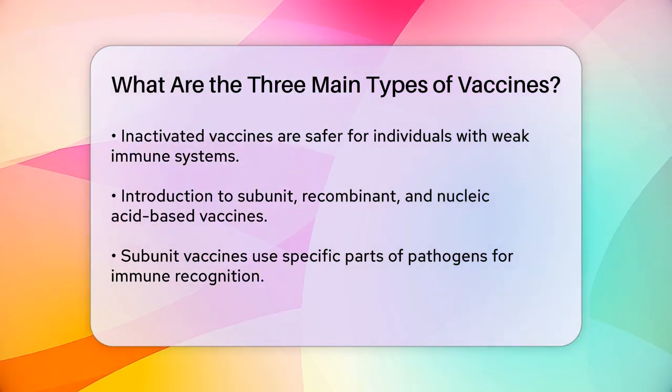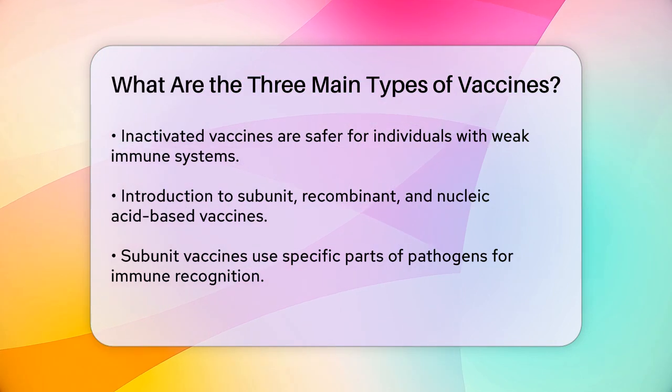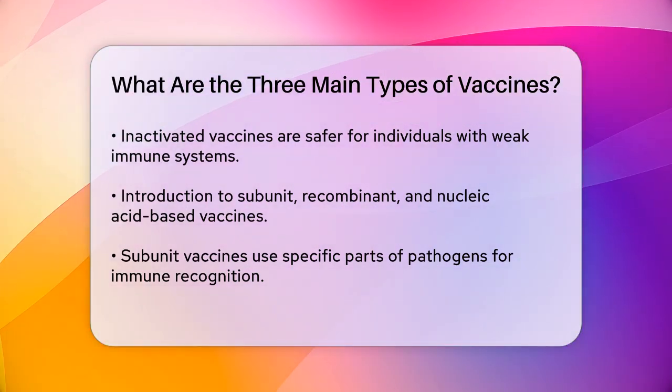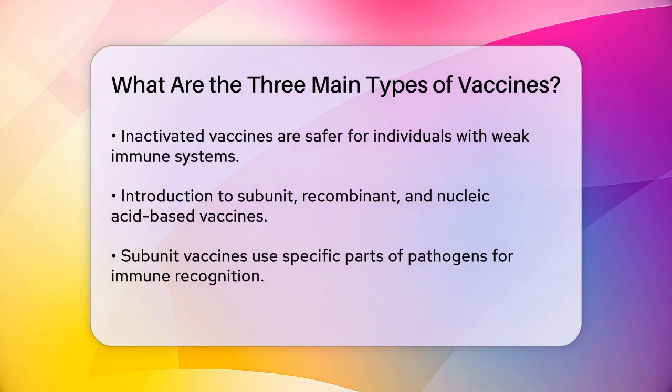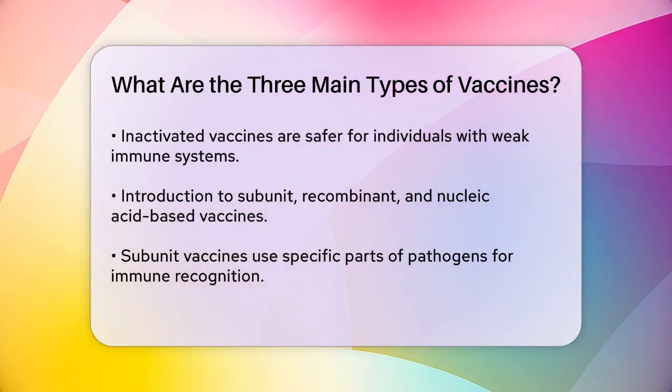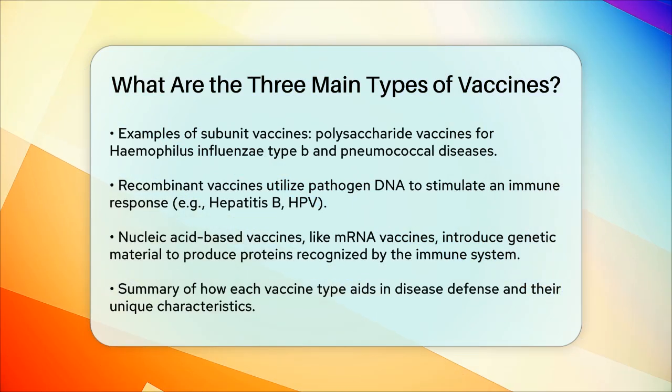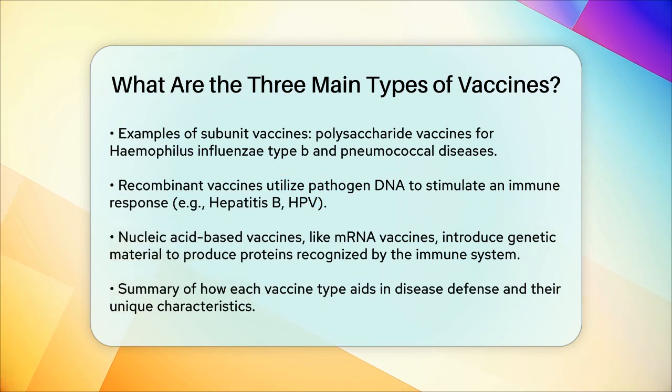Recombinant vaccines, like the hepatitis B and HPV vaccines, use a piece of the pathogen's DNA to produce proteins that stimulate an immune response. Nucleic acid-based vaccines, such as mRNA vaccines for COVID-19, introduce genetic material into your cells, which then produce proteins that your immune system recognizes as foreign.